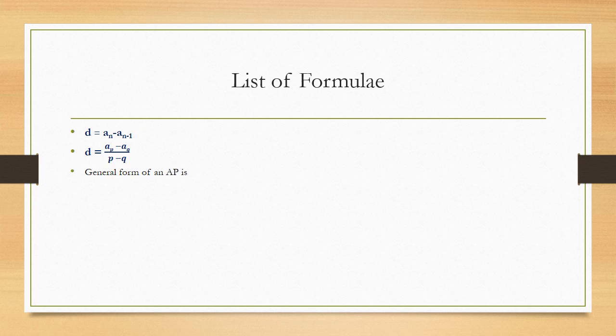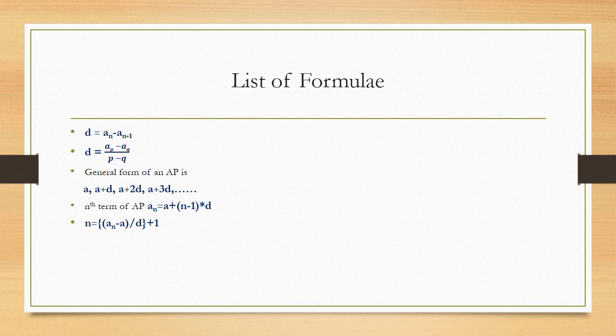Next, the general form of an AP that we have seen, that is A, A plus D, A plus 2D, A plus 3D and so on, meaning the first term is indicated by A, the second term by A plus D, the third term by A plus 2D, like that the nth term is A plus N minus 1 into D. Next, using the same common formula, AN equal to A plus N minus 1 into D, we can find the different quantities, that is N, when out of those 4 quantities any 3 are given.